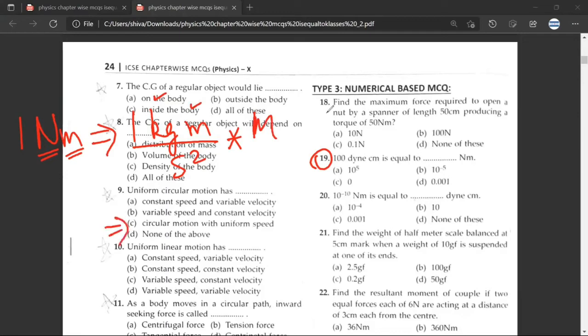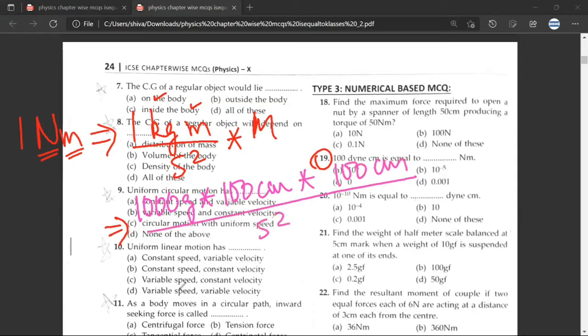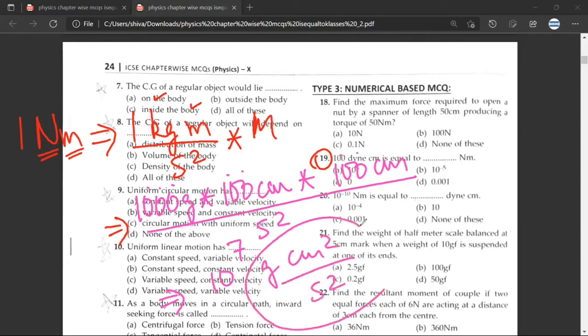Any doubt? No doubt. Now, just try to understand, 1 kg is 1000 grams into 100 centimeter. Any doubt? No doubt. So I have 10 raised to power 7 grams centimeter square by second square. Any doubt? No doubt, sir.